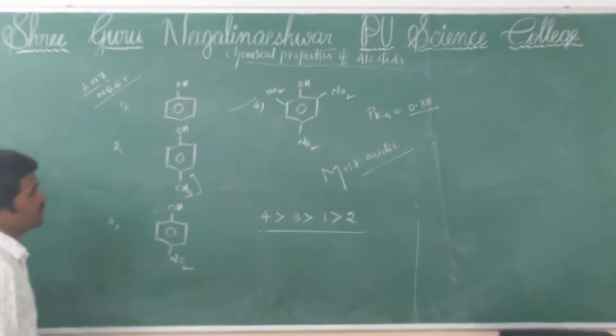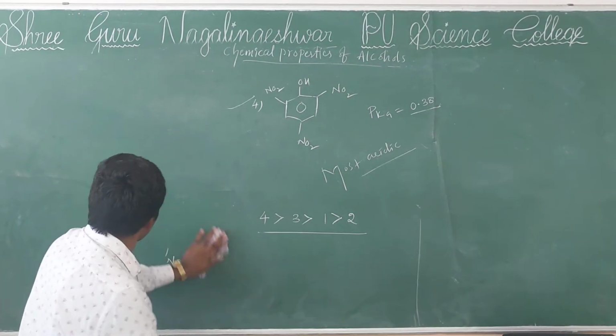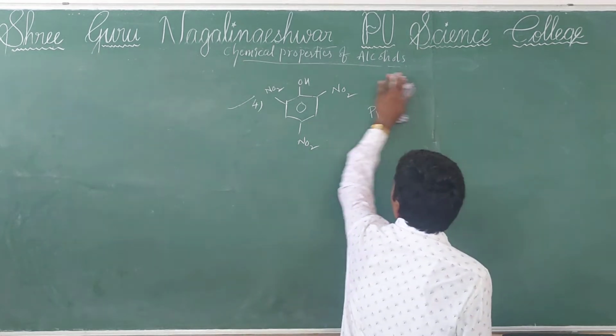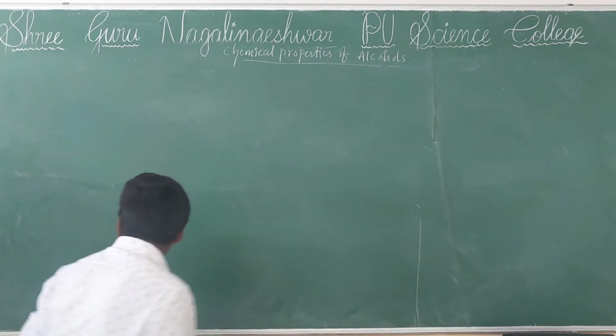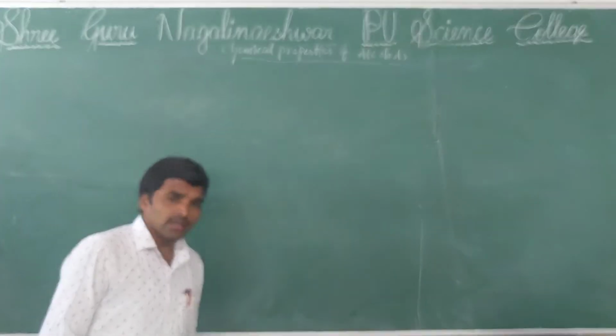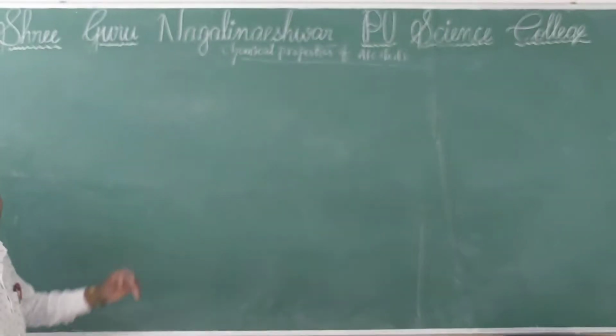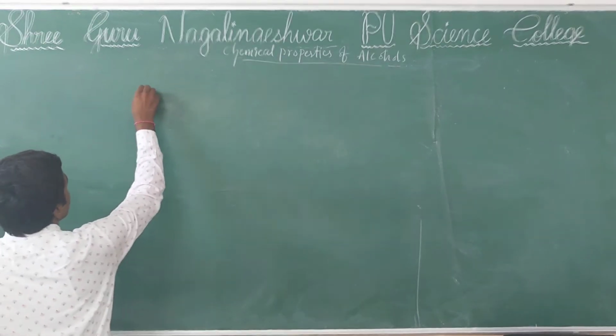So one more example we'll discuss now. See, one AIIMS question they asked: write the increasing order of acidic nature of the given compounds.